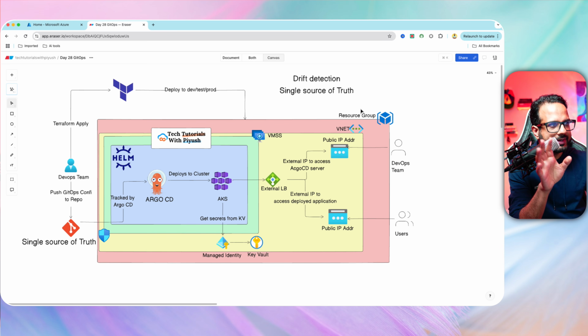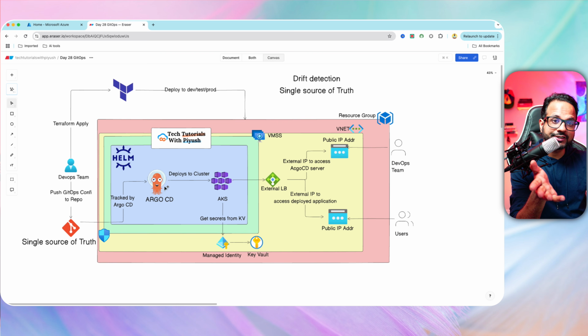Okay, so let me walk you through this diagram one more time. We have a DevOps team that applies the changes. Terraform files, everything will be there in the GitHub repository. We clone it and then we apply the changes. It will provision this infrastructure, which will have an AKS cluster. The AKS cluster needs some secrets, some confidential data, that will be accessed from the key vault using a managed identity. Okay, then